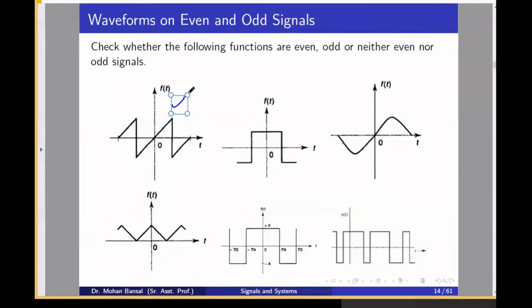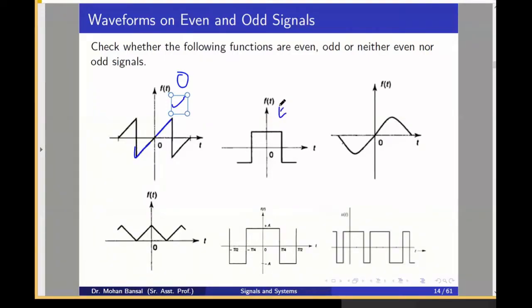Even, sir. Odd, sir. Please be attentive. Okay, the first one is an odd signal. Here you can see that there is anti-symmetry. This is x(t) and this is minus x(minus t). So we are getting minus x(minus t), anti-symmetry around the origin.